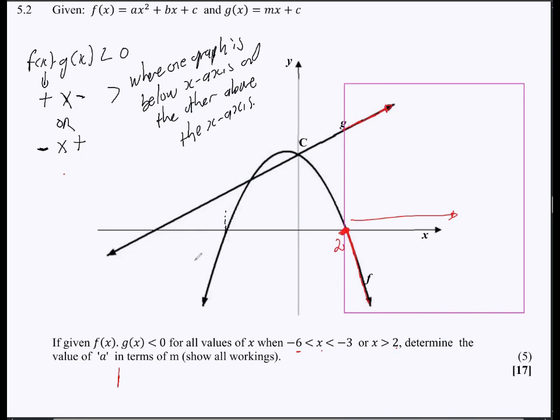Interesting. Then let's look at the other part where we have one graph above and the other below the x-axis, in between these points here, all the way up until here. So in between this point, this one is above the x-axis, and this one here is below the x-axis. But once we cross over this part, they will now both be below the x-axis. And once we cross over here, they are both above the x-axis all the way up until this point. So that means this would have to be the -6 that they're talking about, and this would have to be the -3 that they're talking about.